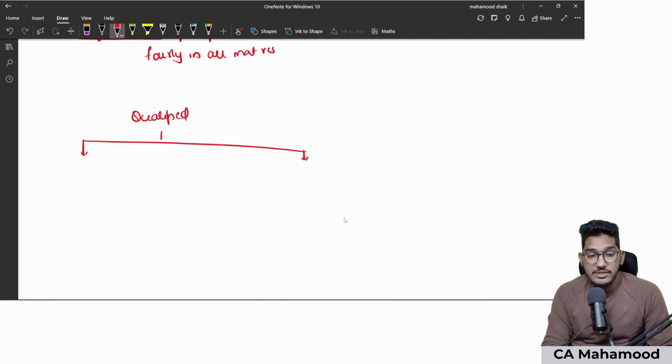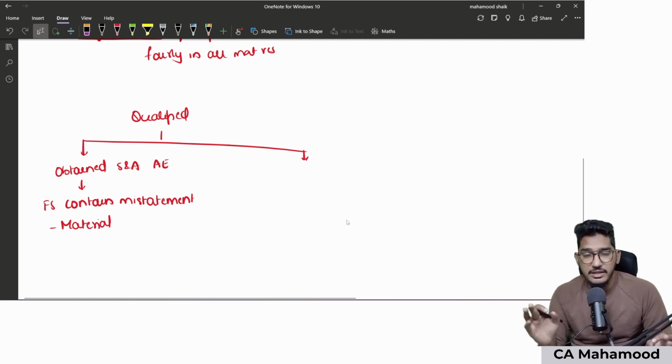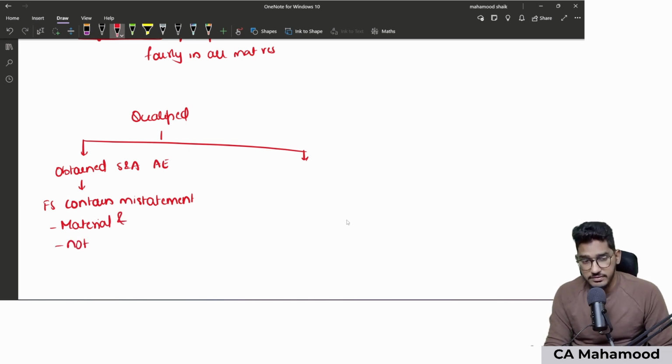Number one, when the auditor has obtained sufficient and appropriate audit evidence, and on the basis of that evidence, the auditor concludes that financial statements contain a misstatement which is material. It is big. There is a misstatement which is material enough, but the misstatement is not pervasive.